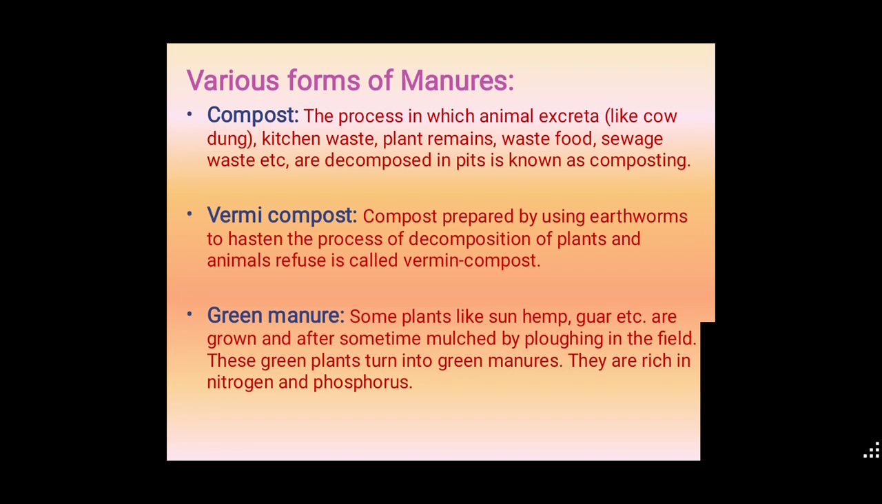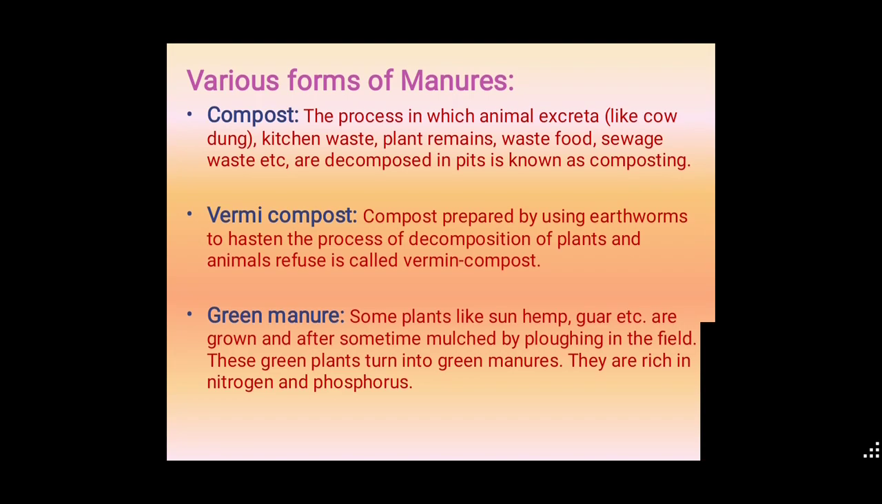Next, what are the various forms of manure? There are mainly three types: compost, vermicompost and green manure. These are the various forms of manure.